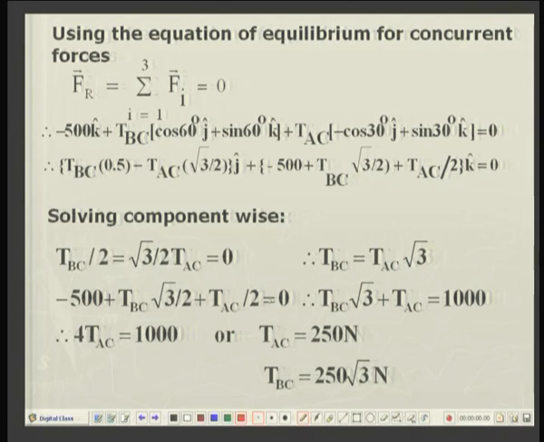After substitutions etc., you can get the final result that the magnitude of the tension in the string AC is 250 newtons, and that in the string BC is 250 into root 3 newtons. Okay. This was the analytical solution. Now, we will go to the graphical solution.